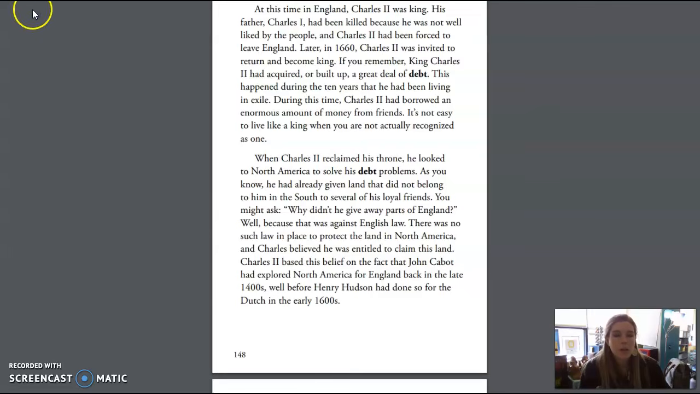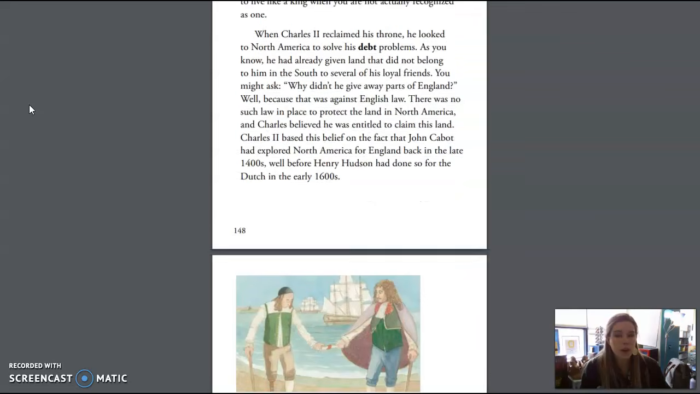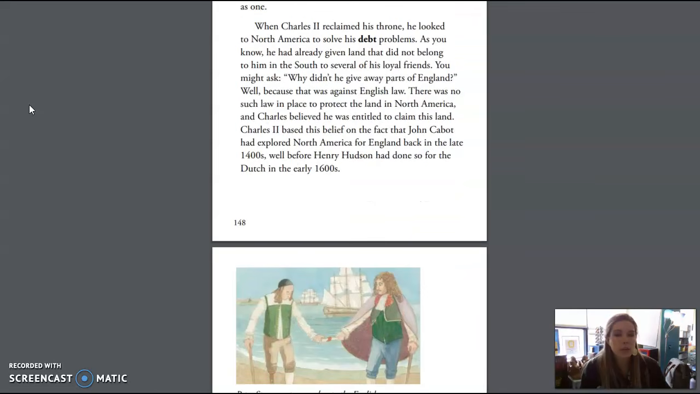If you remember, King Charles II had acquired, or built, a great deal of debt. This happened during the 10 years that he had been living in exile. During this time, Charles II had borrowed an enormous amount of money from friends. It's not easy to live like a king when you are not actually recognized as one. When Charles II reclaimed his throne, he looked to North America to solve his debt problems.